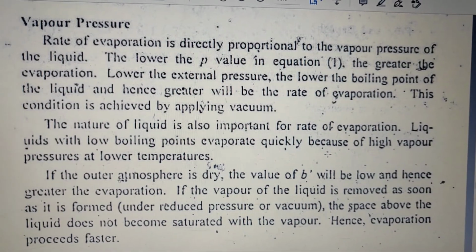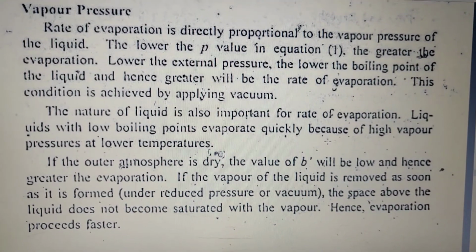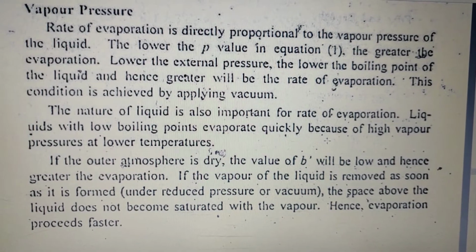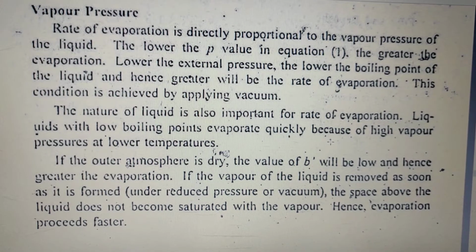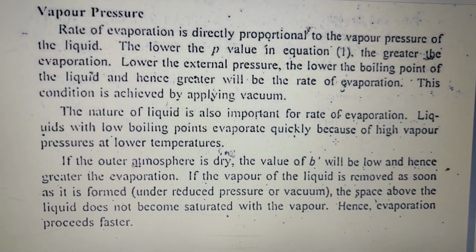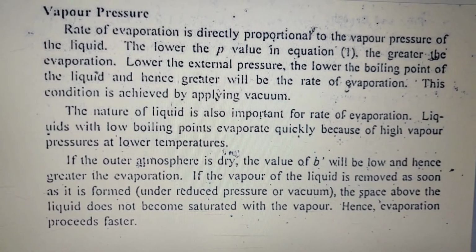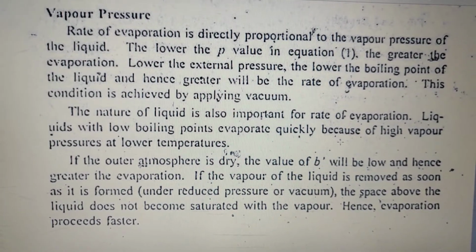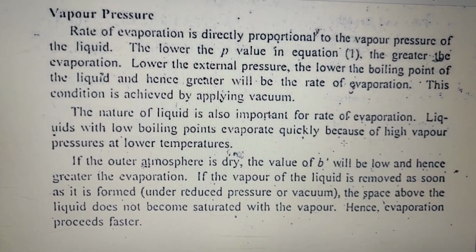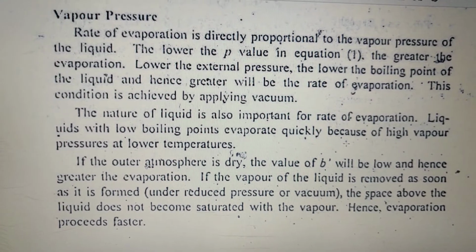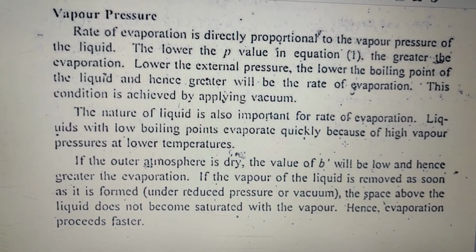When you read it from the book, you will understand it better. See here, the rate of evaporation is directly proportional to the vapor pressure of the liquid. Liquid meaning your substance from which you have to evaporate something, that is water or solvent. See, the P value is in the denominator, so the lower the P value, the greater the evaporation. If your P value is low, what does that mean? The lower the external pressure, the lower the boiling point of the liquid, and hence the greater the rate of evaporation.